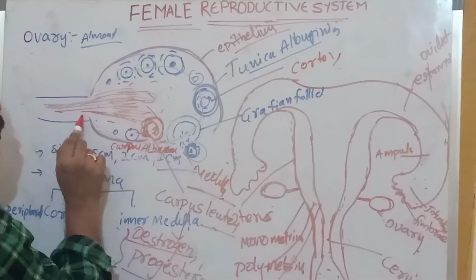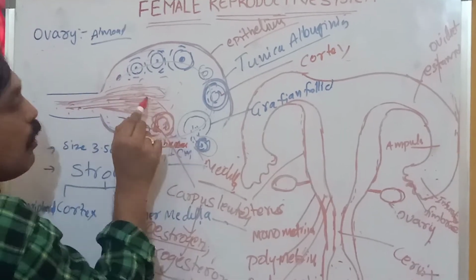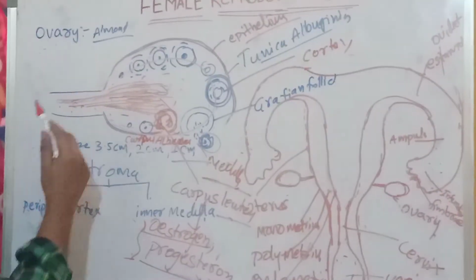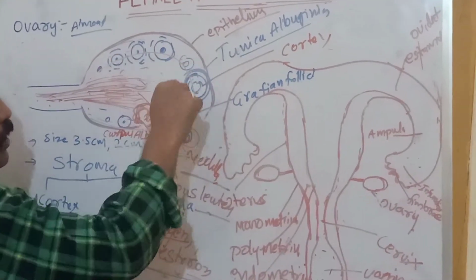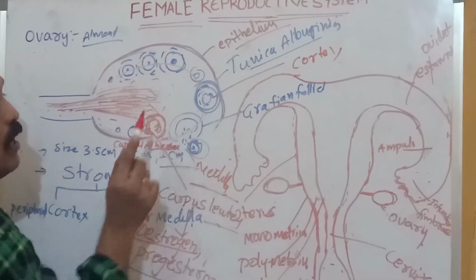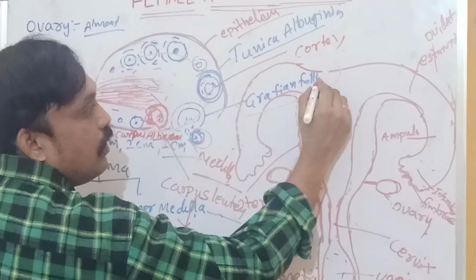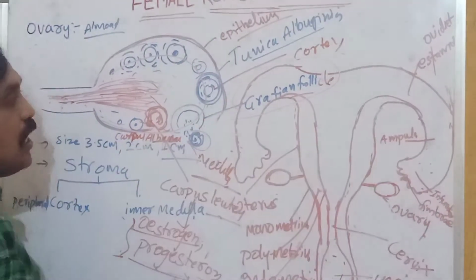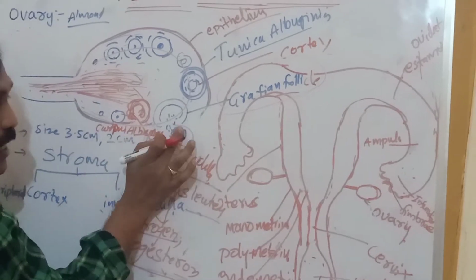The inner part contains what? Nerve cells, nerve cords, blood vessels, everything is there. In the outer, peripheral region, the cortex, prematured and matured follicles are observed. Those follicles we can call Graafian follicles. Each and every Graafian follicle after development ruptures and releases what?